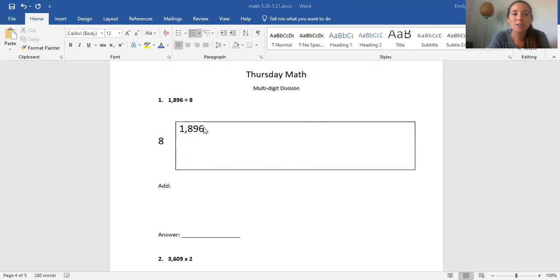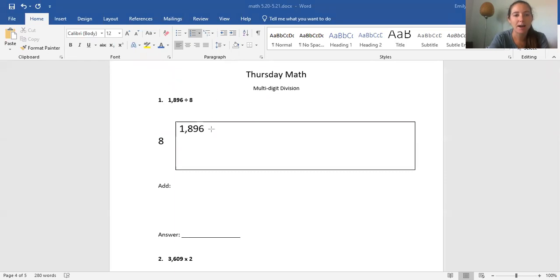Number one, I want to start by saying this page has remainders. Yesterday was pretty nice numbers. We always had a perfect answer to our division problem. There were no remainders. So today there will be some remainders. There'll be some leftover. So let's see what that looks like. Let's start with number one.